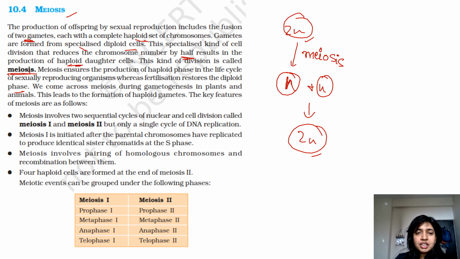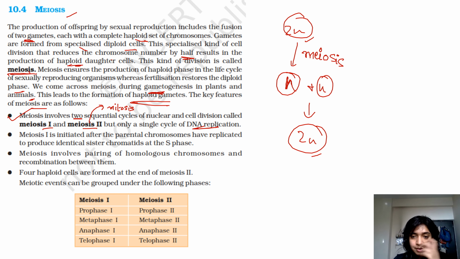Alright, so we come across meiosis during gametogenesis in plants and animals. This leads to the formation of haploid gametes, and the key features of meiosis are that meiosis involves two stages. Two stages, one is meiosis 1 and the other one is meiosis 2, where meiosis 2 represents a pattern similar to mitosis, but only a single cycle of DNA replication, right?